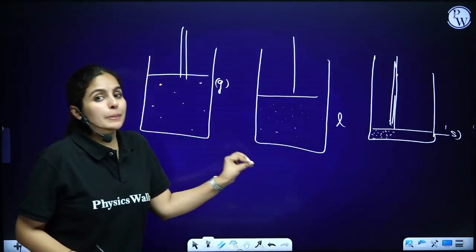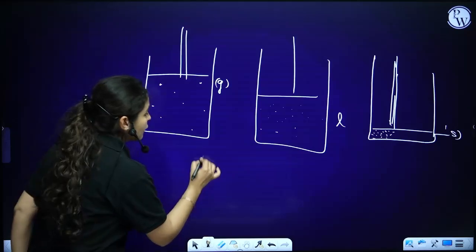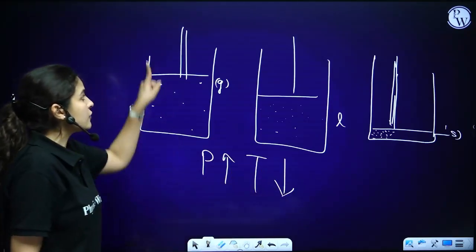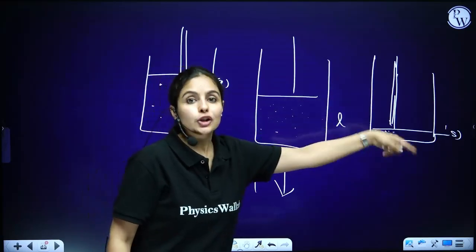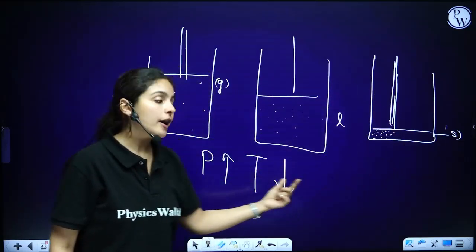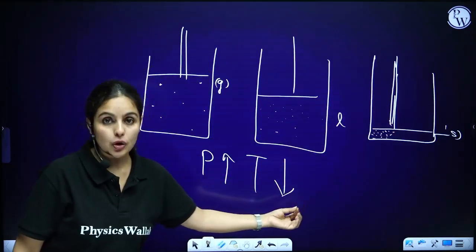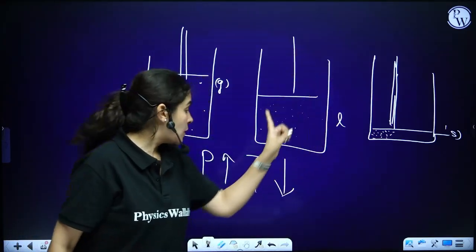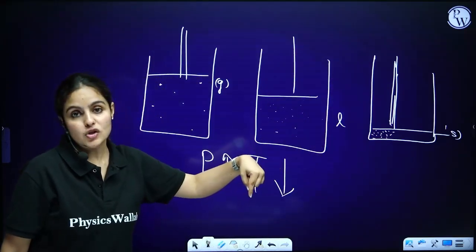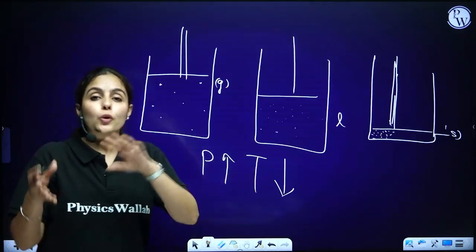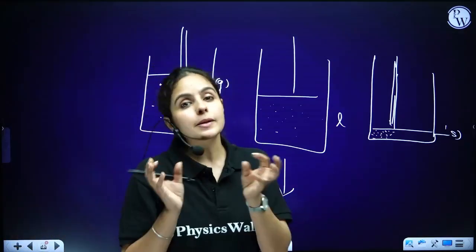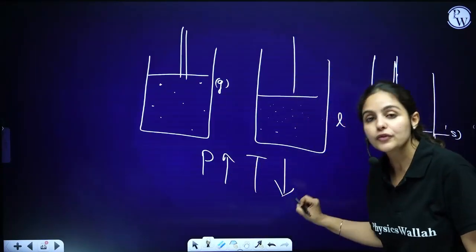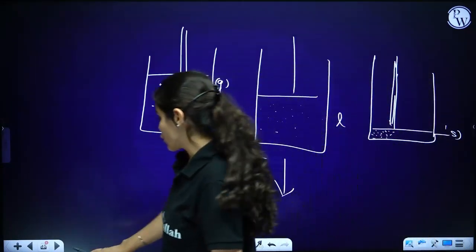But only by applying pressure I cannot do so. If pressure is increased, I have to maintain lower temperature. If I'm increasing the pressure to convert state of matter, I have to decrease the temperature, or vice versa. If pressure is decreased, temperature needs to be increased. If pressure is increasing, temperature needs to be decreased. So both of these work inversely to each other. If we are increasing the pressure, we have to maintain lower temperature.